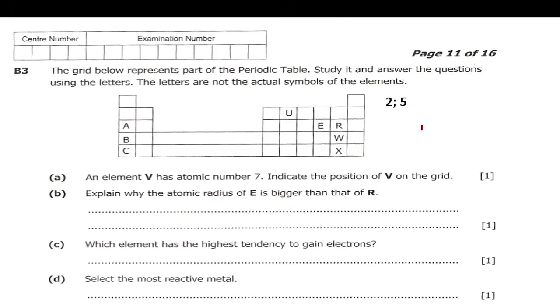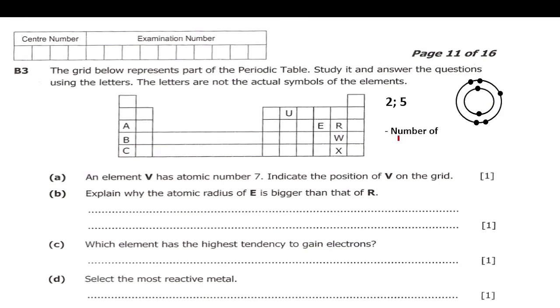Or if you don't understand this one, we can use this way. So we have the first shell with 2 electrons. Then we have another shell with how many electrons? 5. So here 1, 2, 3, 4, and 5. Okay, this is how the electronic configuration is going to be.